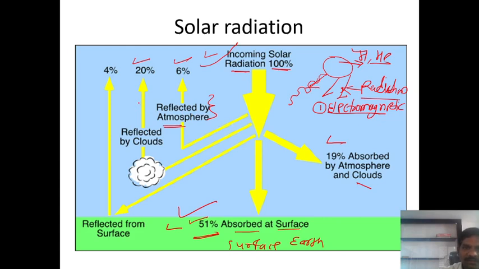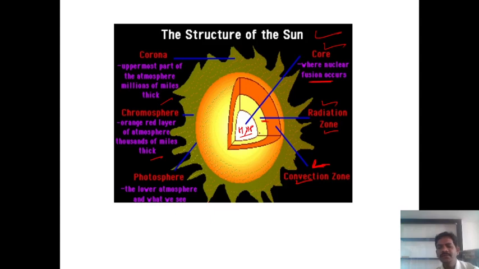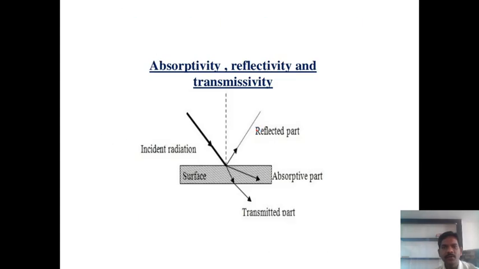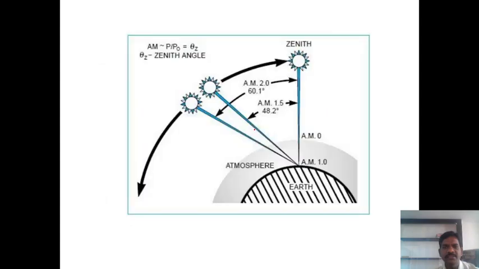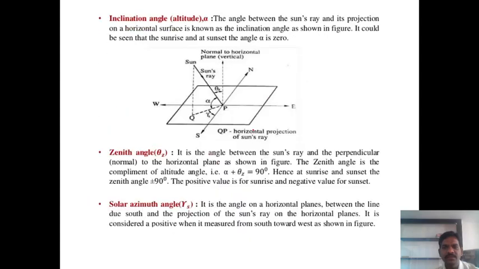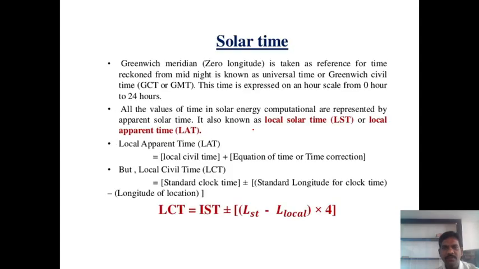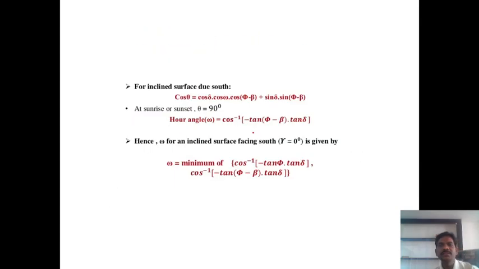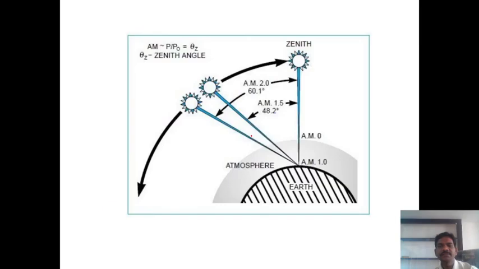We know this remaining portion is reflected or absorbed, reflected by the atmosphere, reflected by clouds, reflected from the surface, and 90% absorbed by the atmosphere and clouds. And only 51% is absorbed at the surface. Which type of radiation, guys? Terrestrial radiation. So this is very important from the exam point of view, our definitions. Look at this another slide. We discuss these radiations. You see here.